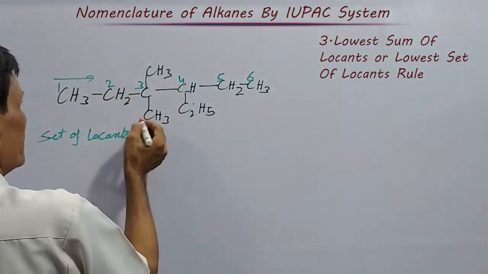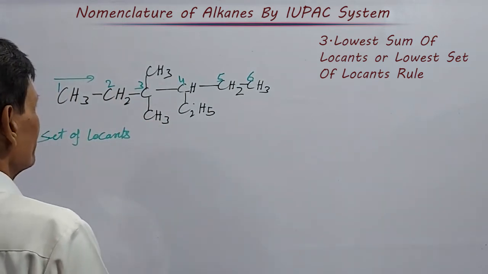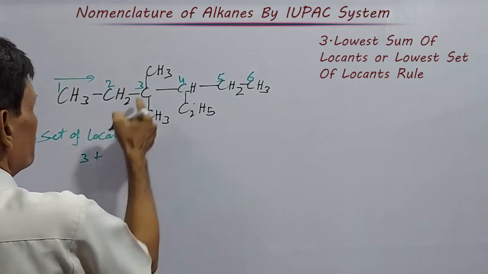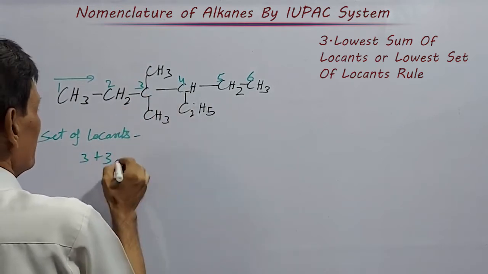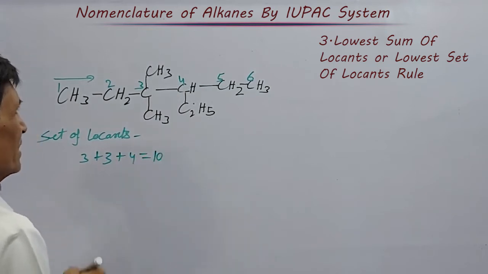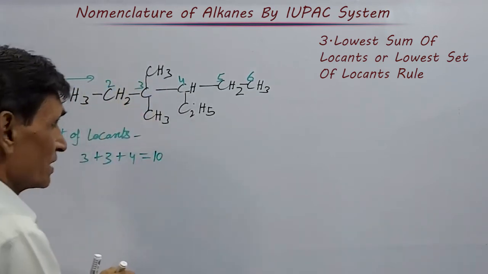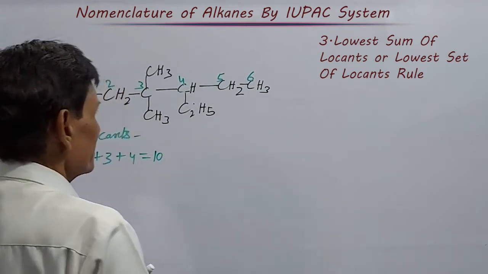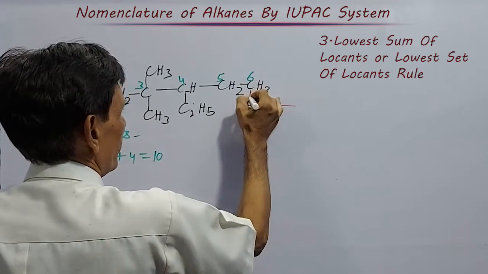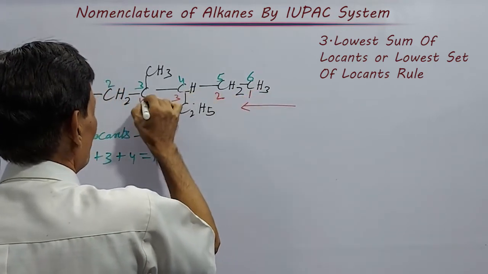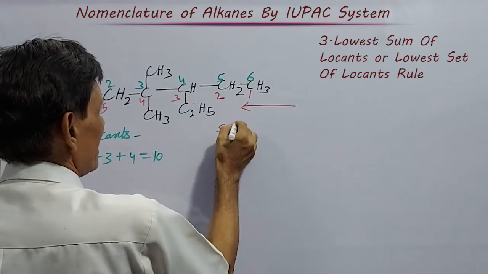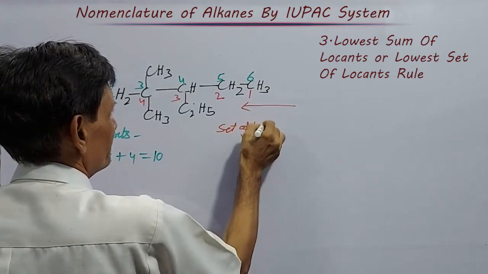Then the set of locants here in this case is 3 plus 3 plus 4 equal to 10, if we are going from this side. And if we start numbering from the other side, here 1, 2, 3, 4, 5, 6, then on this side the set of locants.